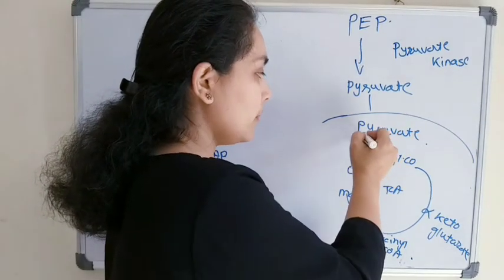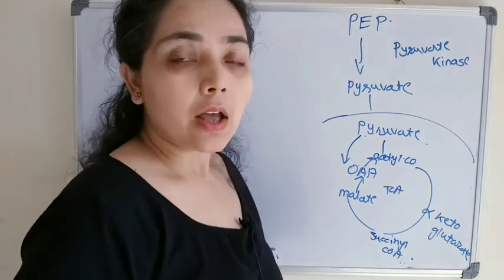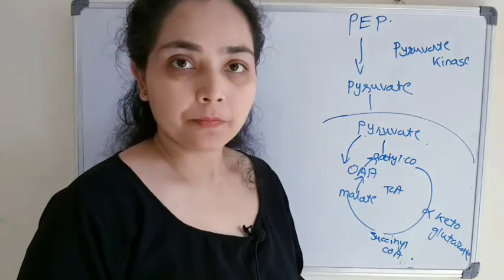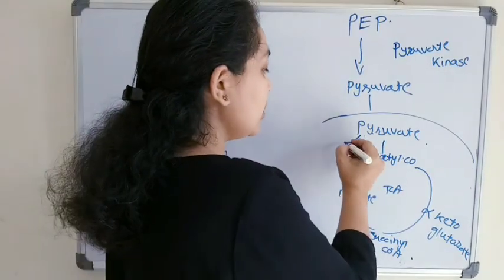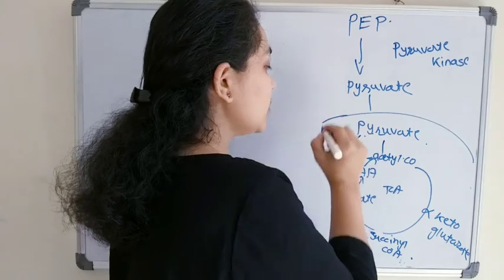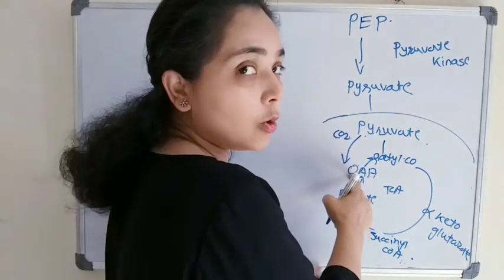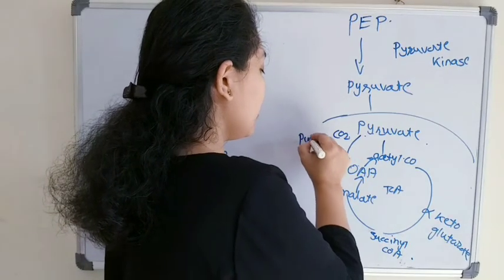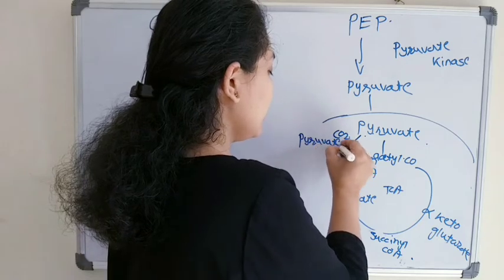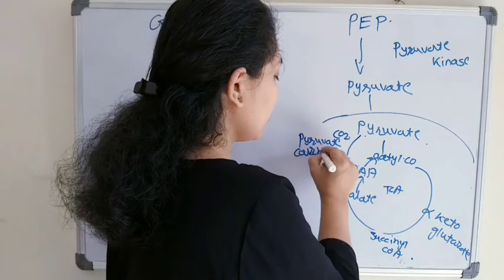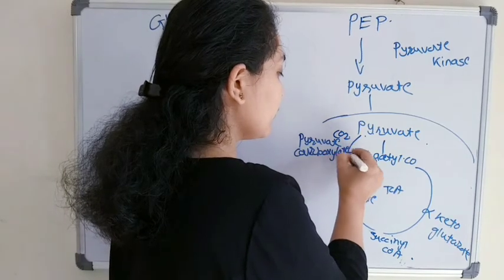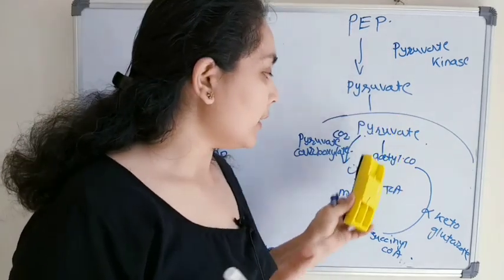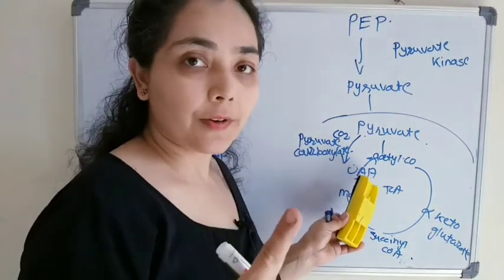Pyruvate will convert to oxaloacetate. How? Through the addition of one molecule of carbon dioxide. After addition of carbon dioxide, CO2, pyruvate will convert to oxaloacetate. The enzyme involved here is pyruvate carboxylase. Pyruvate carboxylase will add carbon dioxide and the pyruvate will convert to oxaloacetate. That is the first step.